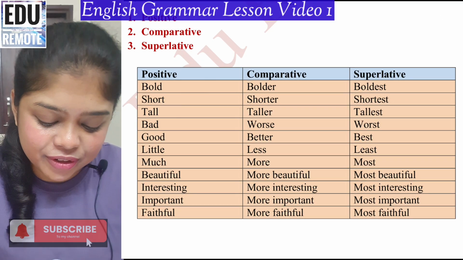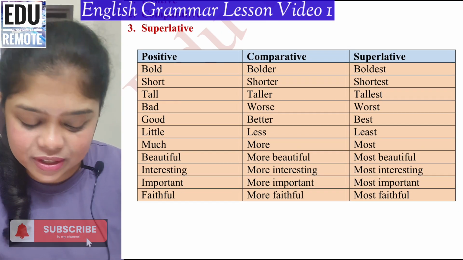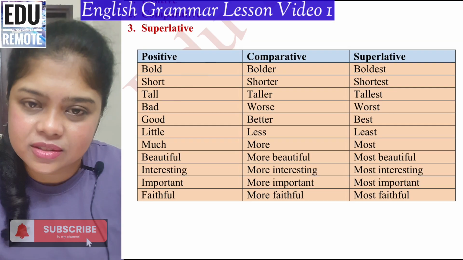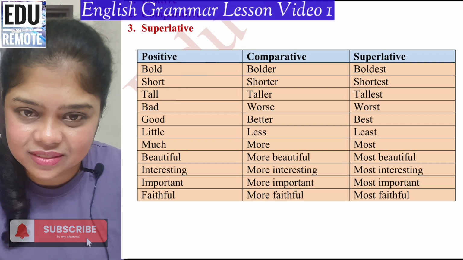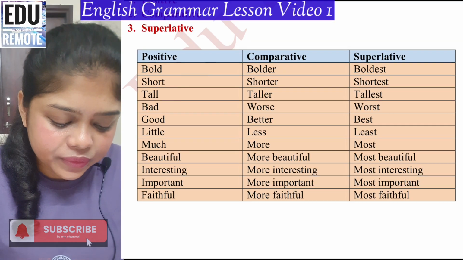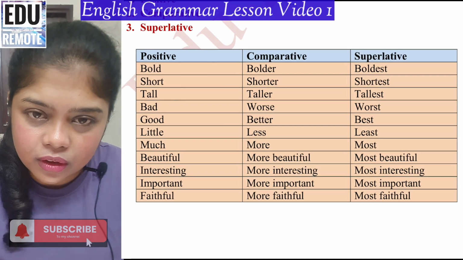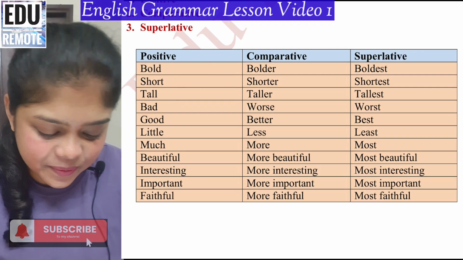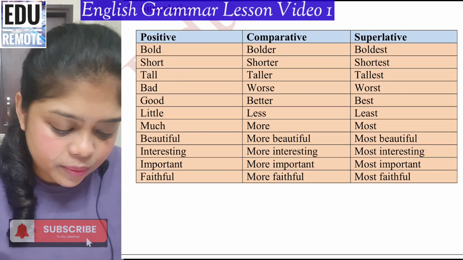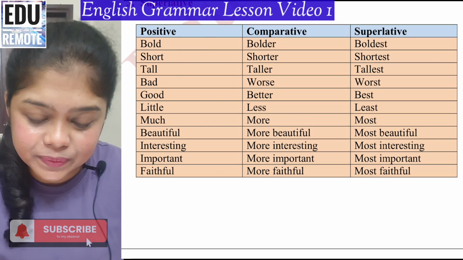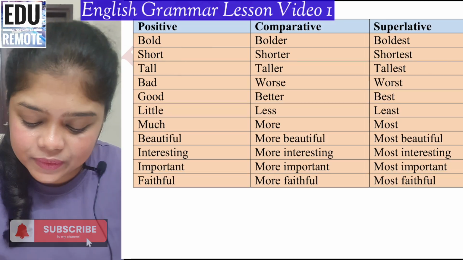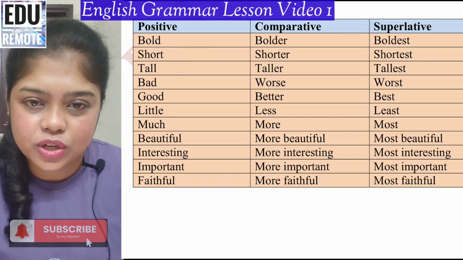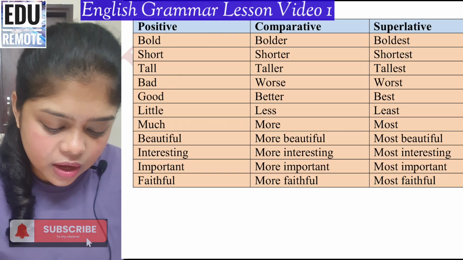Now, there is a different pattern for few words like bad. Positive is bad, comparative is worse, and superlative is worst. Similarly, positive is good, comparative is better, and superlative is best. Also, positive here, if you consider little, then the comparative is less and superlative is least. So these are the words which have a very different pattern.